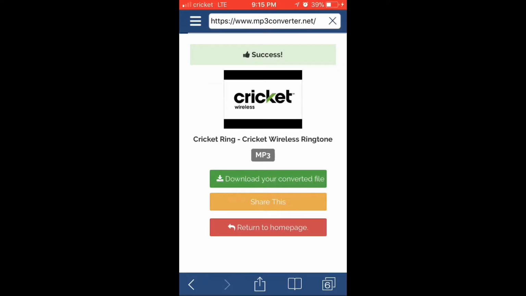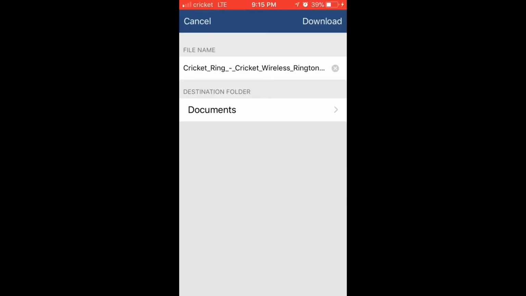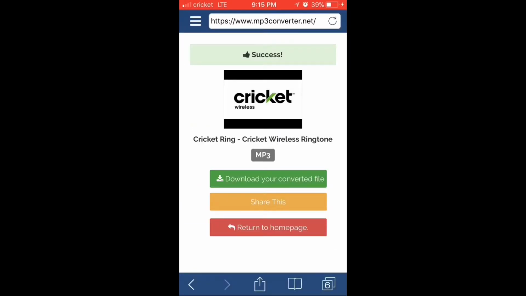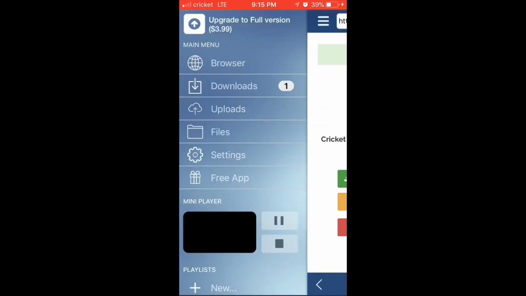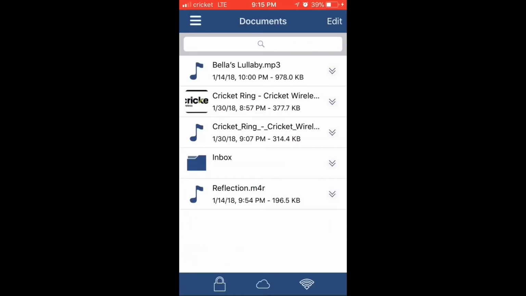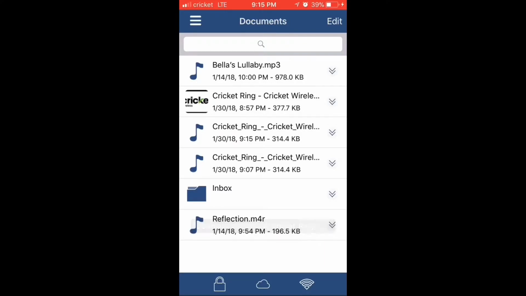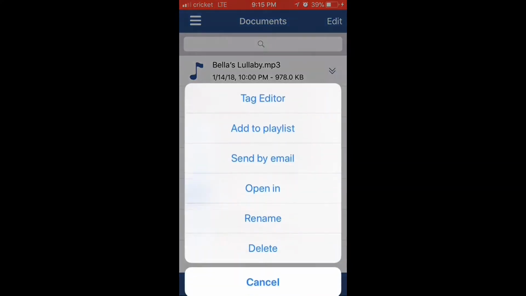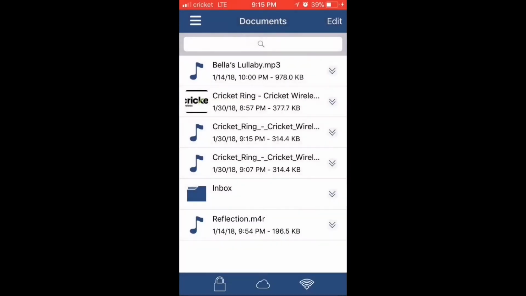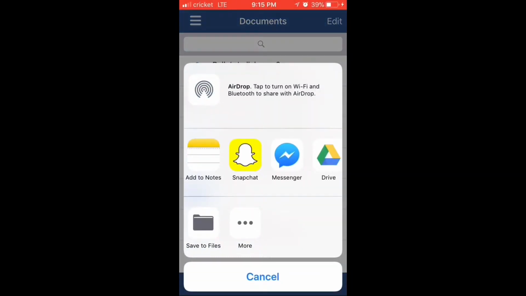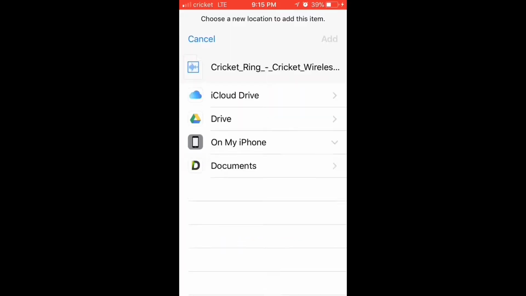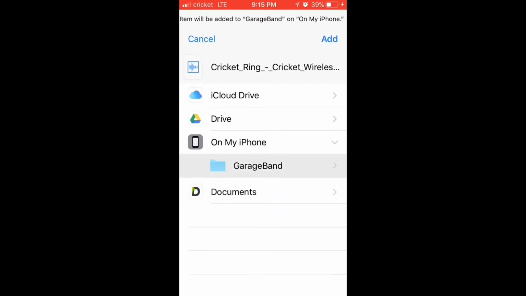Now once it's converted, you're going to want to download it. So you're going to download it, and then from here we're going to go on to our files and hit the three arrows. Once it pops up, hit the three arrows and click open in, then go on to files and click on my iPhone, GarageBand, and GarageBand file transfer.